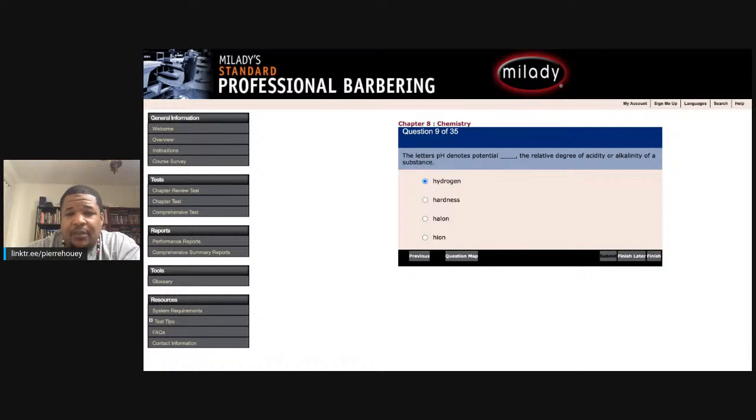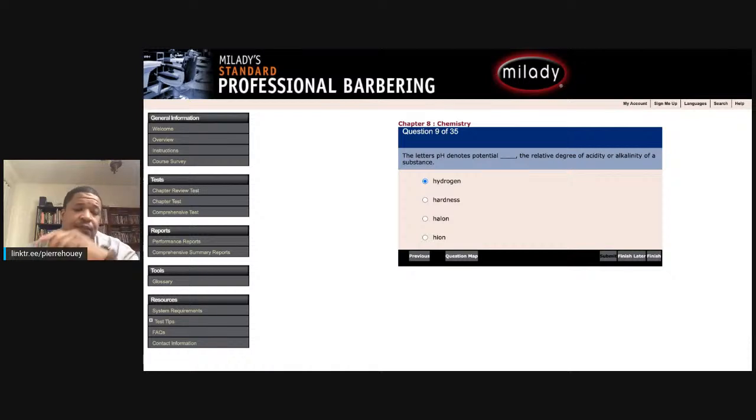Question 13. Blank molecules are chemical combinations of two or more atoms of the same element. Elemental, compound, homogeneous, or simple. I know off top, homogeneous and simple do not go. It's only between elemental and compound. Blank molecules are chemical combinations of two or more atoms. Keyword, of the same element, not different. So I'm going to guess elemental. Okay. An example is the oxygen of O2 in the air that we breathe.